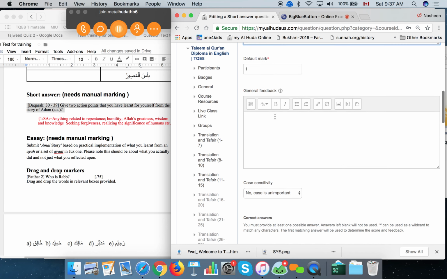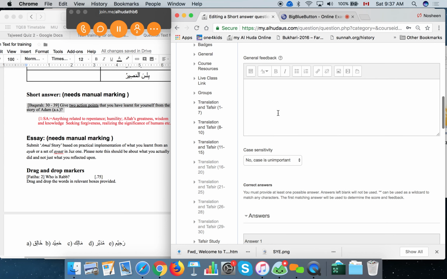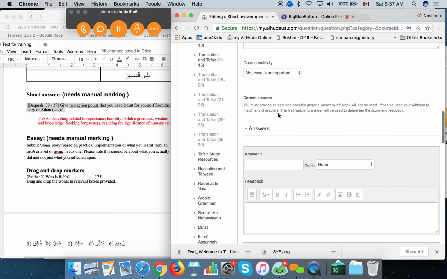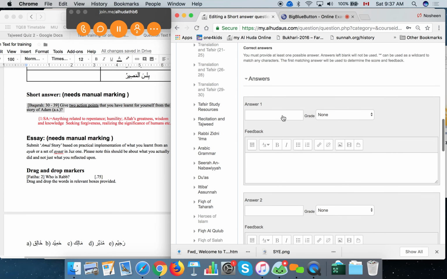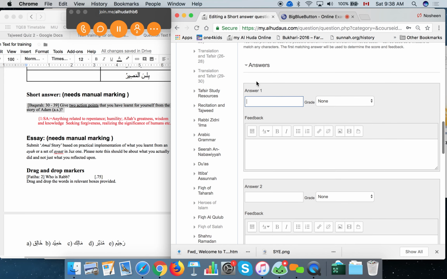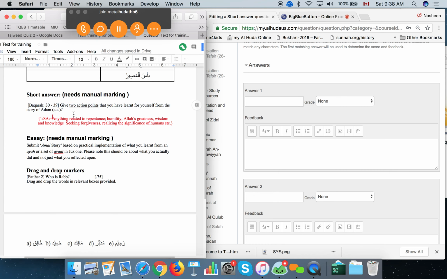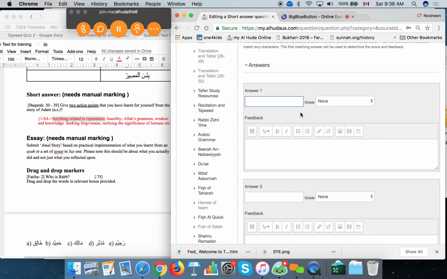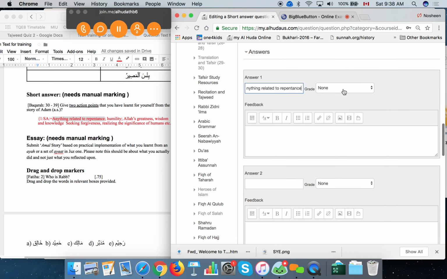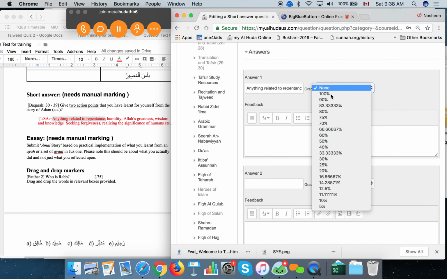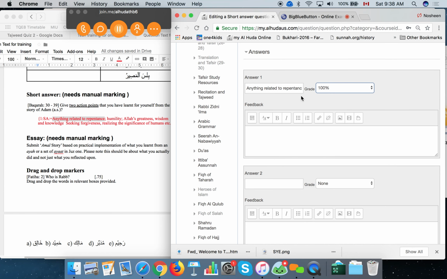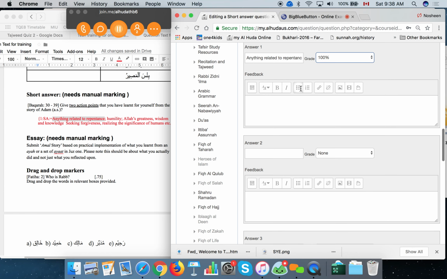And the marks, we can change it here, and there will be another place where we change the marks. I usually don't change it here, I just go back and change it there, unless something needs to be done in coding. For the answer, we can give multiple correct answers, and all of them will be taken as correct. Here you can see there are multiple correct answers. You can take the effort and put all of them individually, and the grade will also be 100% for this, because otherwise the system will not grade it at all.